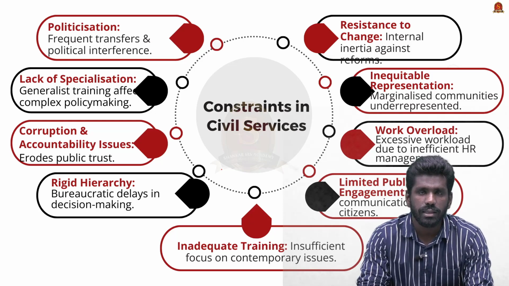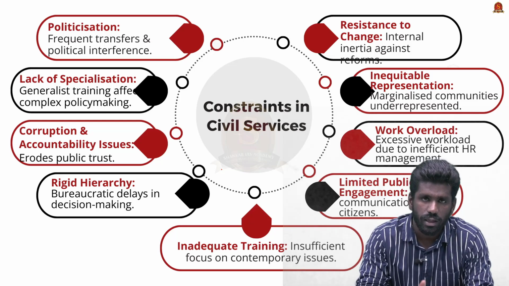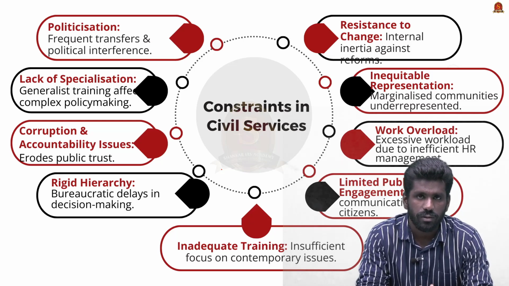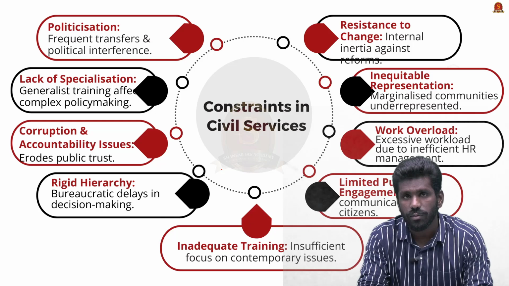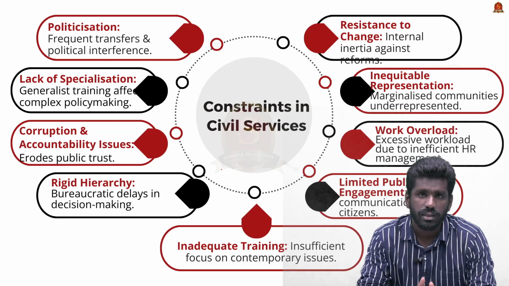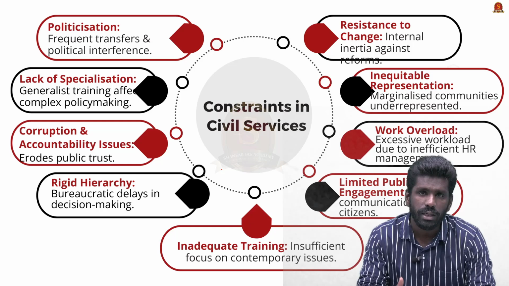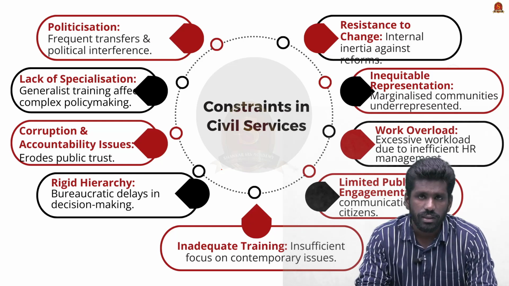Another important challenge is rigid hierarchy. The main issue in the bureaucratic system is red tapeism. See, a simple file has to be transferred across 40 tables before it reaches a citizen. So this huge delay in the decision-making process will impact the efficiency of the civil service system and also erode public trust in the bureaucrats. So the rigid hierarchy and red tapeism is another important challenge.